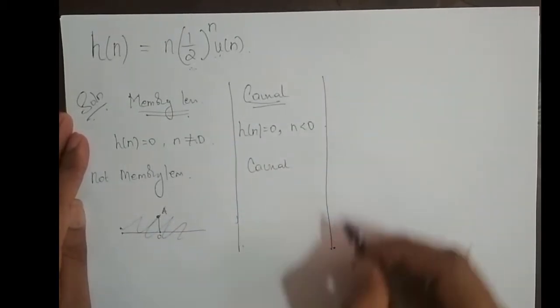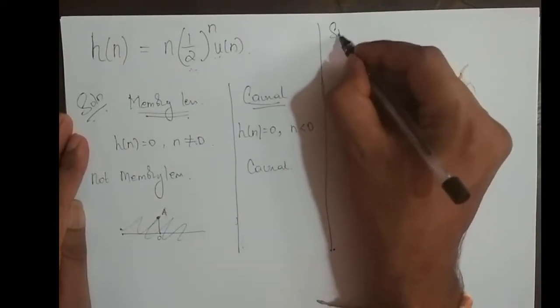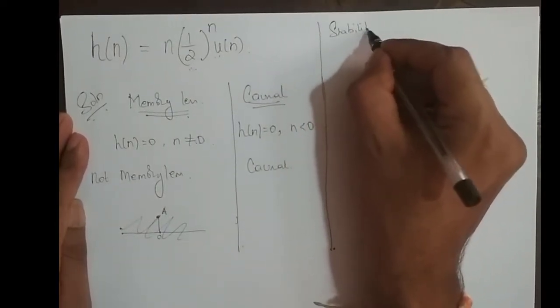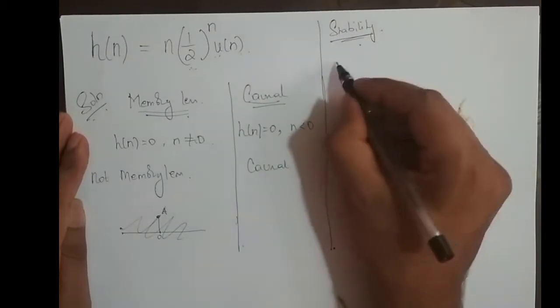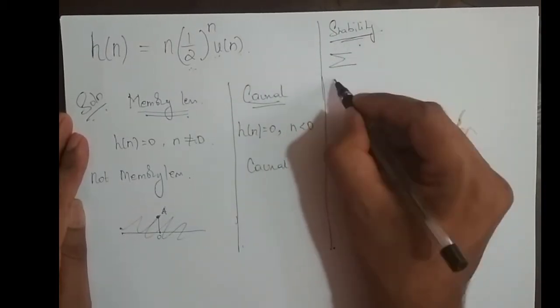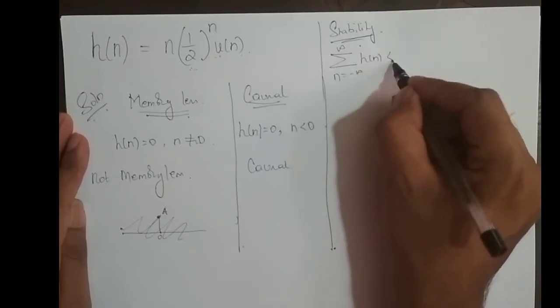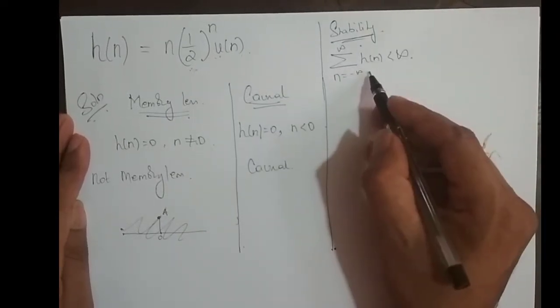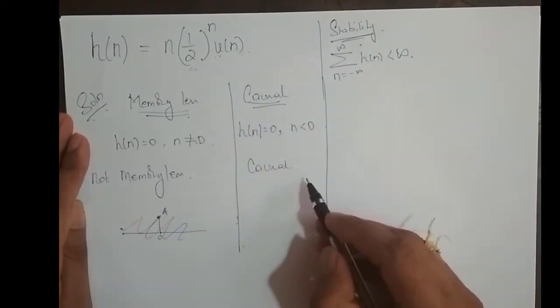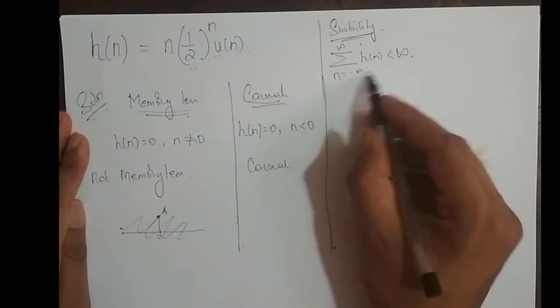Fine. And what about stability? What is the condition for a system to be stable? Its impulse response should be absolutely summable. In the sense, if you sum up all the samples of h[n], you should get a finite number. Okay, we shall evaluate this.